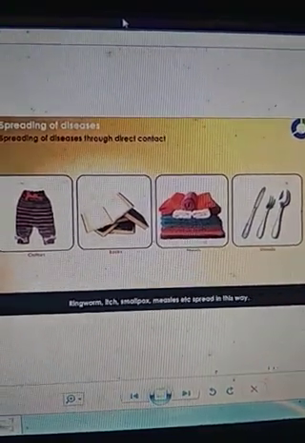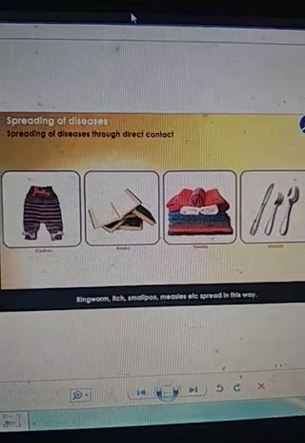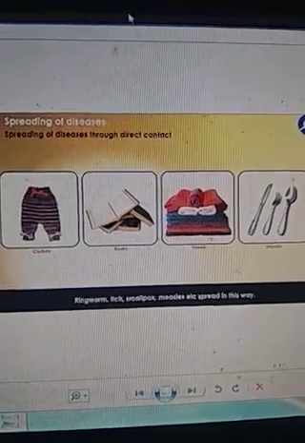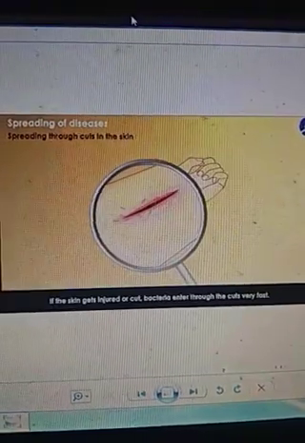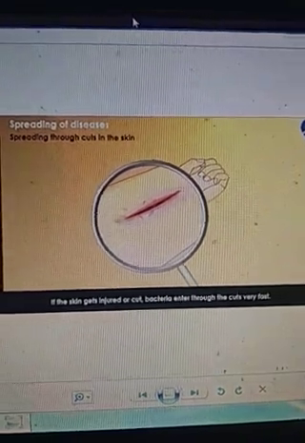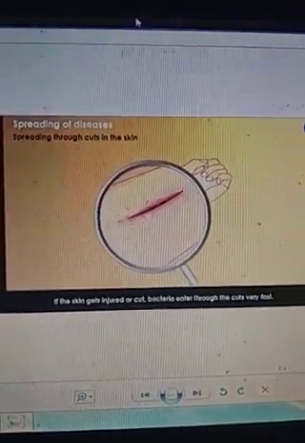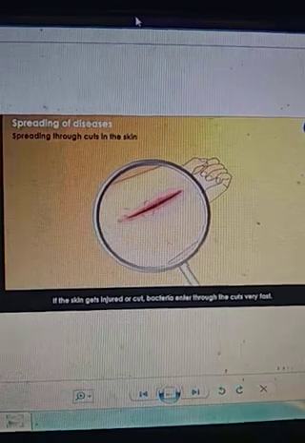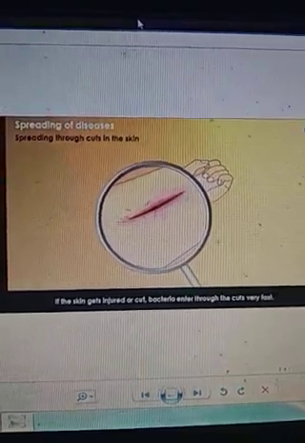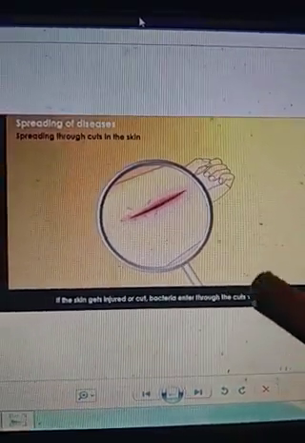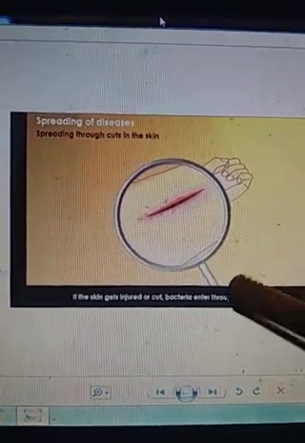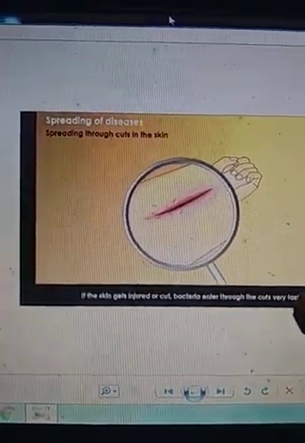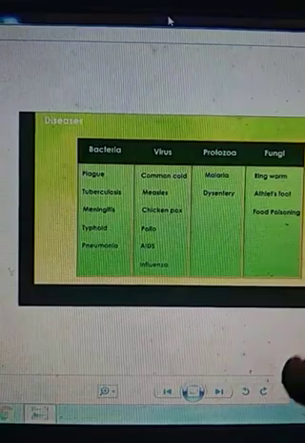If the same materials are used by a healthy person, then that person will also suffer from the same disease. Here you can see a cut on a body. If an open cut is not covered, then a disease called tetanus can spread through bacteria entering our body through this cut.